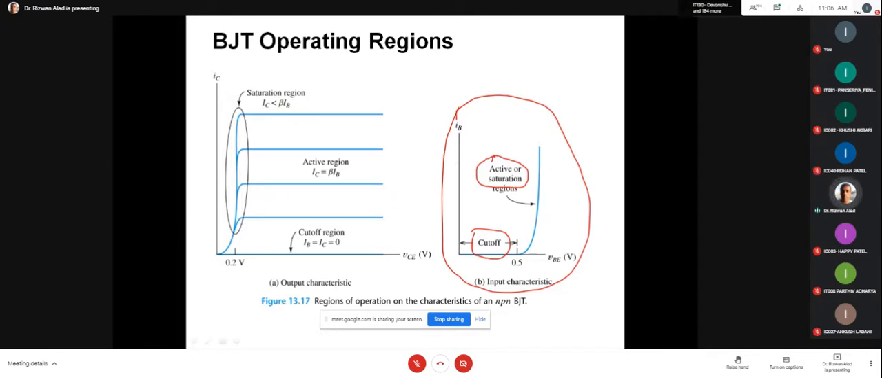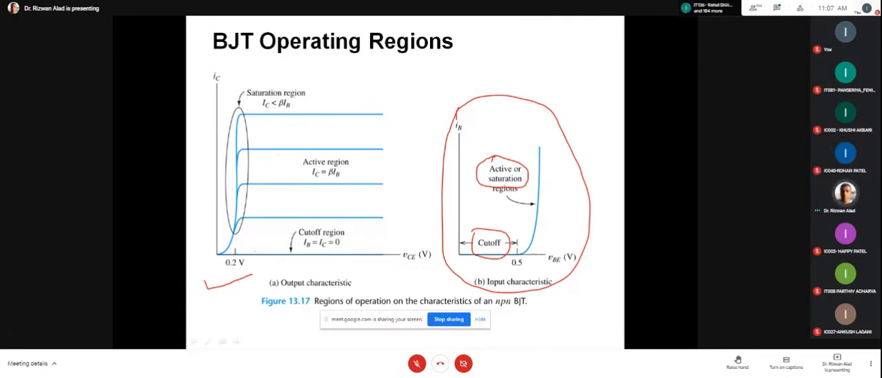Please remember, as I told you, in the cutoff case, is the transistor on or off? Cutoff, is my transistor on or off? Off. So in active and saturation, the transistor is on. Is that clear? Yes, sir. Okay, Rohan, what is the name of the second graph? Output characteristic of the transistor.